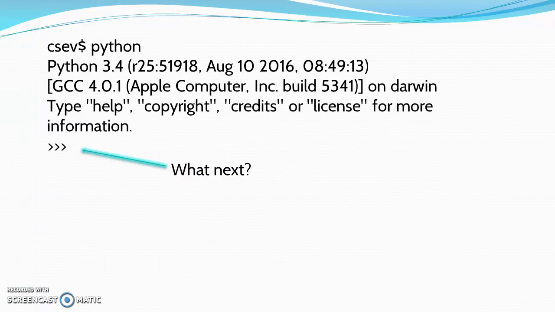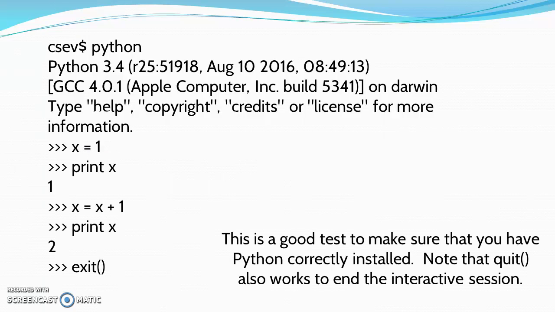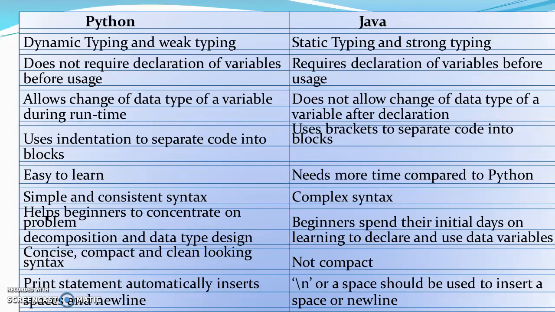This is the interactive console of Python, wherein you can interactively perform anything. For example, you want to assign a value to a variable, assign it, print it instantly, and as you could see, it prints the output immediately. You can increment or do whatever you want. You can perform anything in Python.